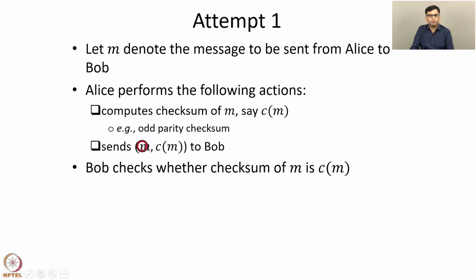Bob considers the M part of the received message, finds its checksum, and checks whether the checksum of M is indeed C of M. If the checksum of M is C of M, then Bob accepts the message. The reason for adding this checksum is that if an intruder replaces this message M with some other message M prime, then C of M prime may not be equal to C of M, and the check performed at Bob will fail. So Bob will reject the message if an intruder replaces M with M prime.